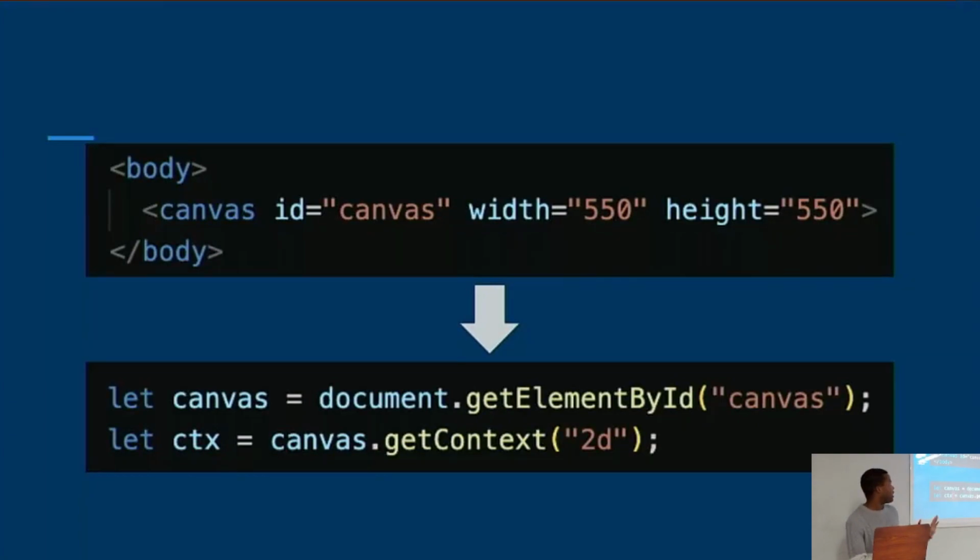Okay, so now that we've created our canvas in the HTML file, when we want to refer to it in JavaScript, we will do it like so. We'll first create a variable called canvas, and we'll set that equal to document.getElementById, and then whatever ID we gave our canvas. In my case, I called it canvas, so I'm doing document.getElementById canvas. And then the next thing we have to do is define that we're working with a 2D game space, and for that we'll need something called context. So we'll create a variable called context, or CTX for short, and we'll set that equal to canvas.getContext and 2D.